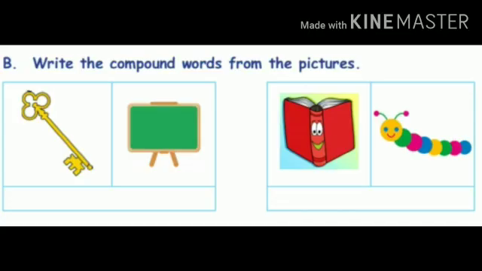Next, write the compound words from the pictures. See the pictures. The first picture is key. Second picture is board. Key plus board, what is the answer? Keyboard. The correct answer is keyboard. See the next set of pictures. The first picture is book. Second picture is worm. Book plus worm, what is the correct answer? Bookworm. Bookworm is the correct answer.